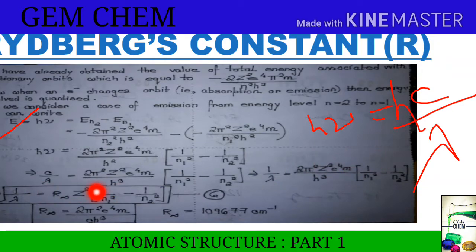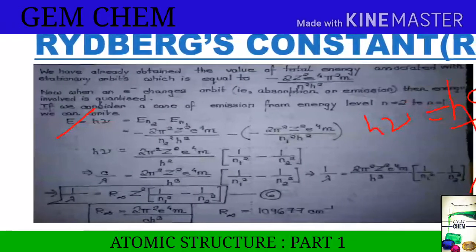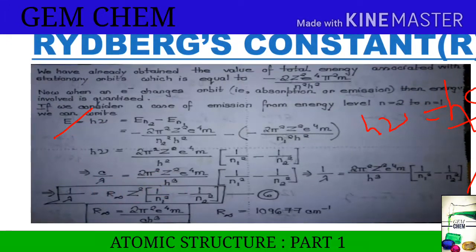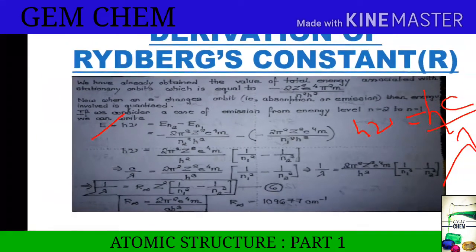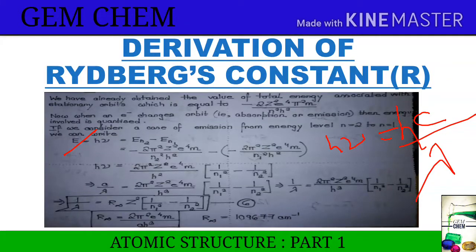So on matching we get the Rydberg constant, R infinity, which is given by 2 pi square e to the power 4 m by c h cube, right? And the value is 109677 centimeter inverse, as it is the inverse of wavelength.